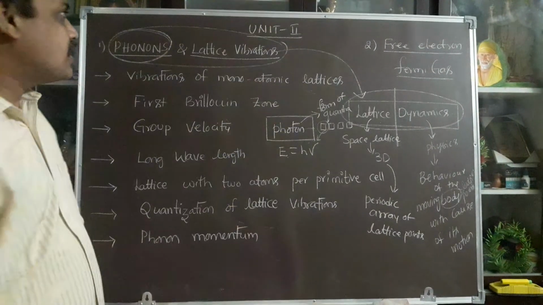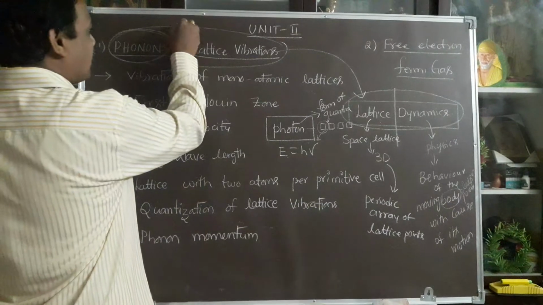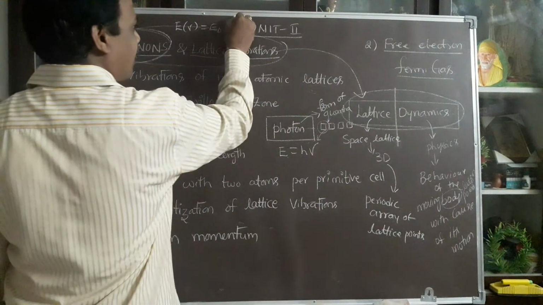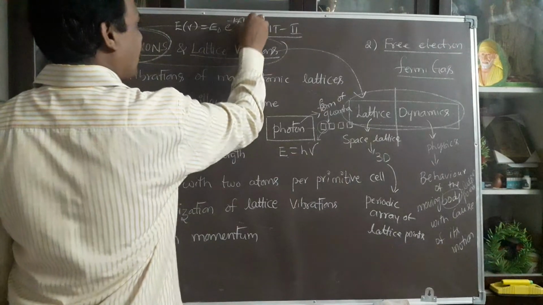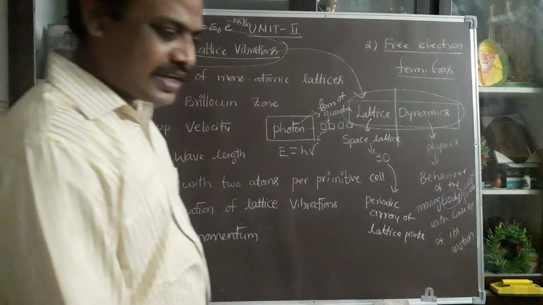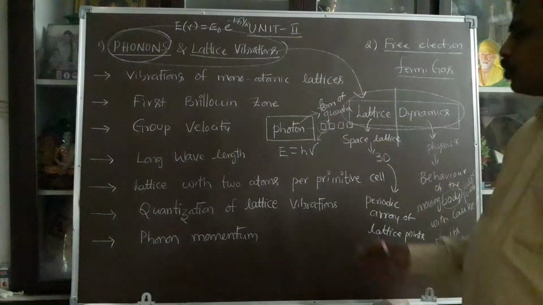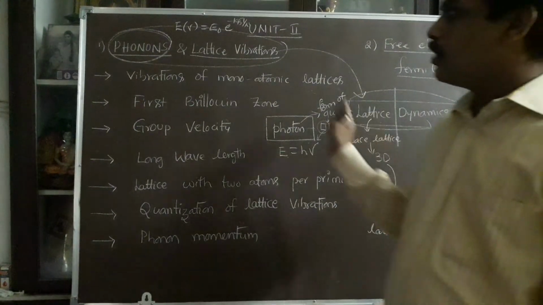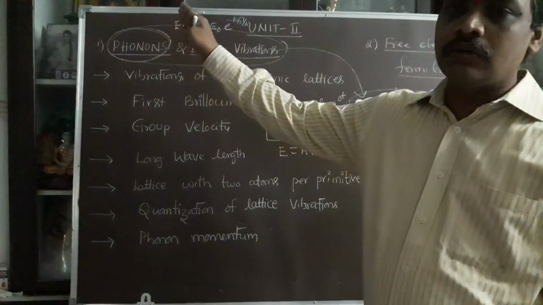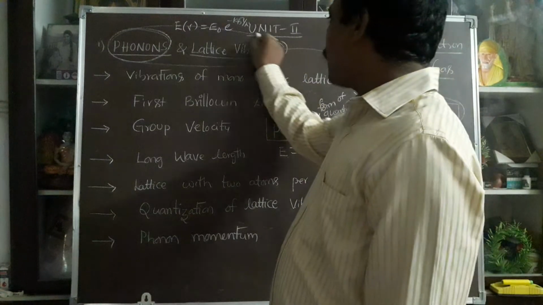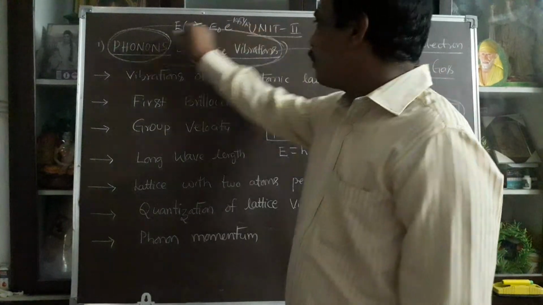The Bose-Einstein statistics energy can be taken as E of nu equal to E naught into exponential of minus kBT by n. This is the Bose-Einstein statistics. Photons and phonons obey the Bose-Einstein statistics. In this way, you can introduce some particles. Those particles can be called phonons, and lattice vibrations.